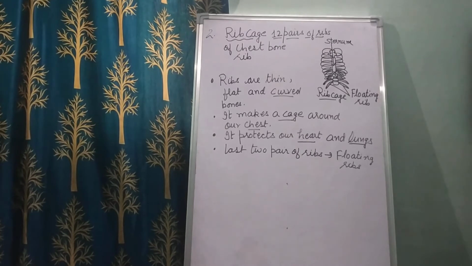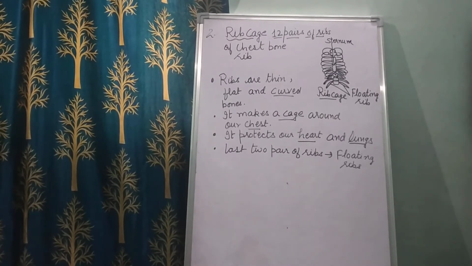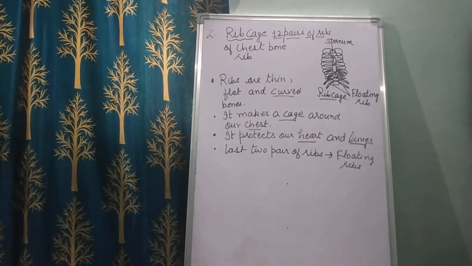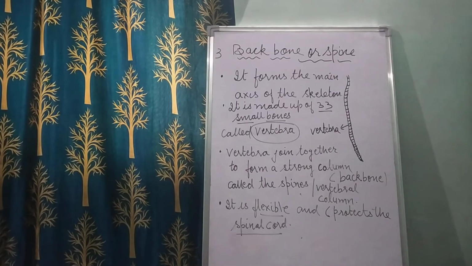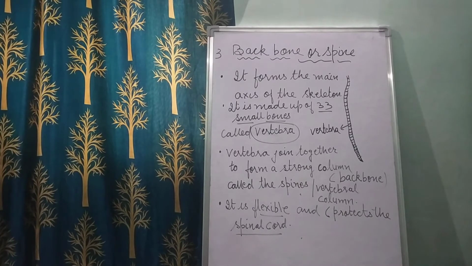So children, you see in the diagram a long bone at the center of the chest that is called the sternum, right? That holds the ribs from the front, and the ribs are also attached to the backbone at the back. The last 2 pairs of ribs are not attached to the sternum, and so they are called the floating ribs, right? So children, the third one is the backbone or spine.